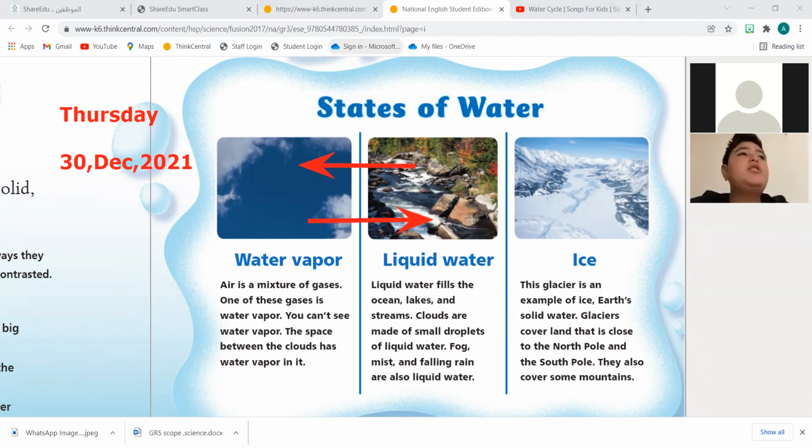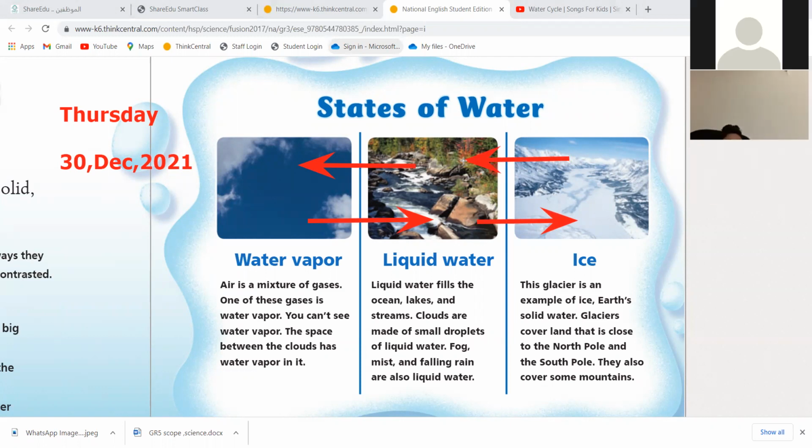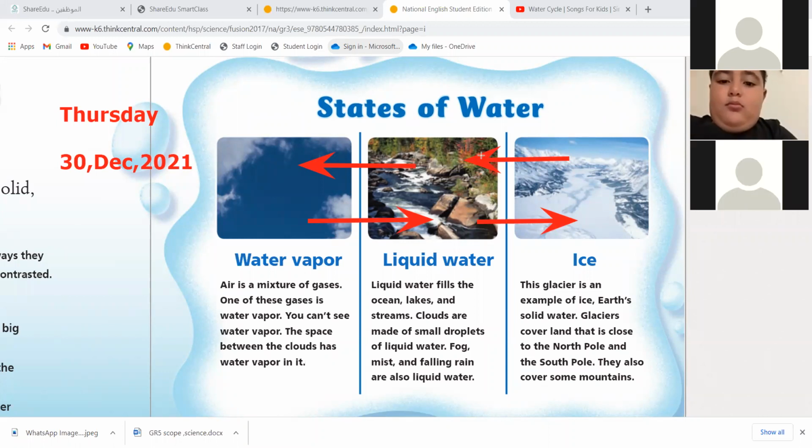What about liquid? Can it change to ice? If you put water when it's very cold, it will be ice. Excellent. If you take away heat, it will be ice. What about ice? If I add heat, will it turn to liquid? If you put the ice in a hot place, yes, it will be water.